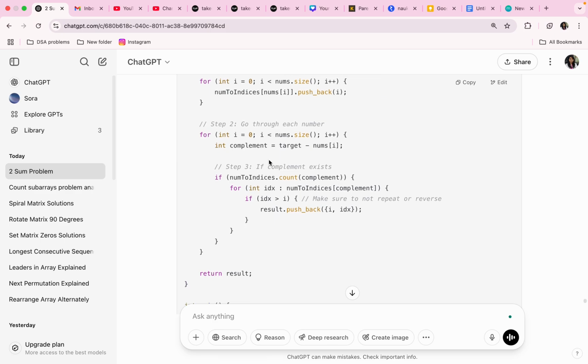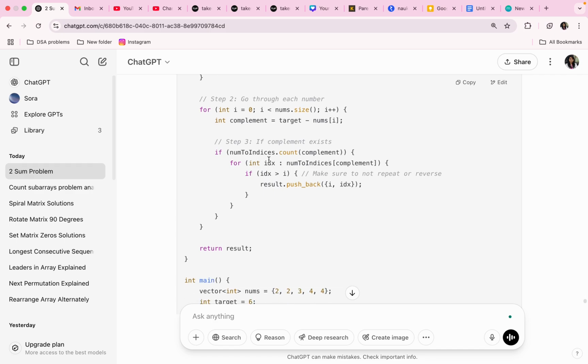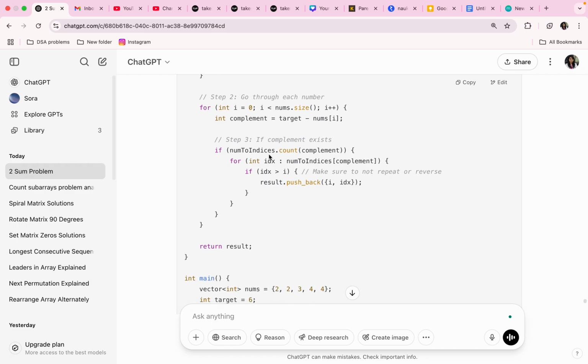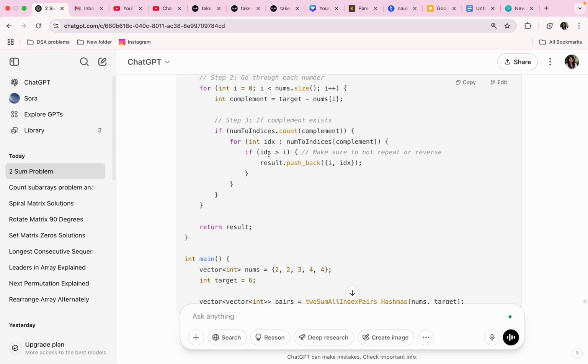For int i equal to 0, i less than nums dot size, i plus plus, int complement equal to target minus nums of i. Okay, we are calculating the complement for every index, and then if the complement exists, if num to indices dot count complement, for int idx in num to indices of complement, if idx is greater than i, result dot pushback i comma idx. Make sure to not repeat or reverse.